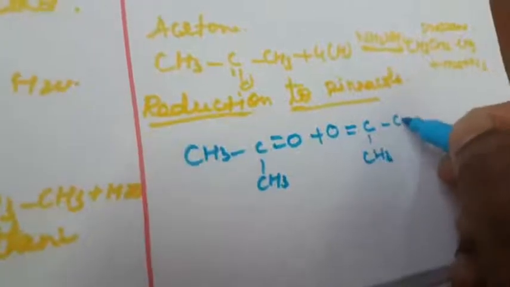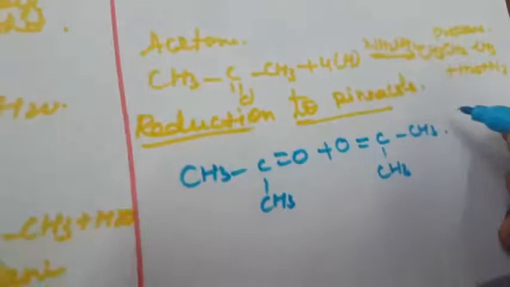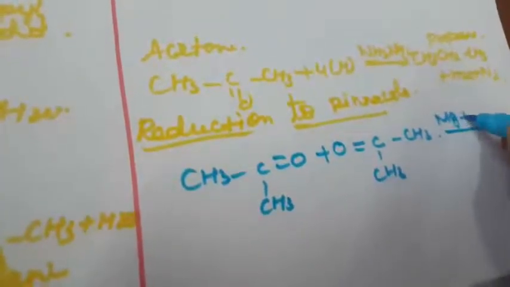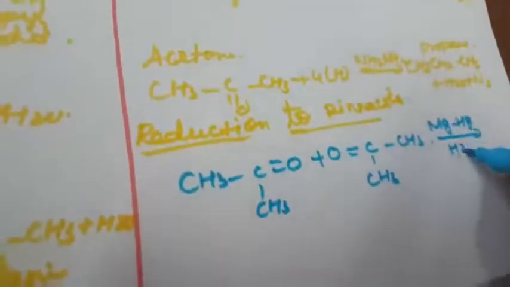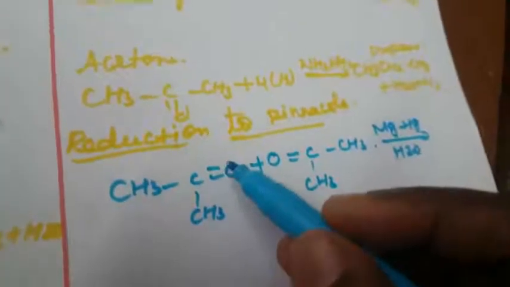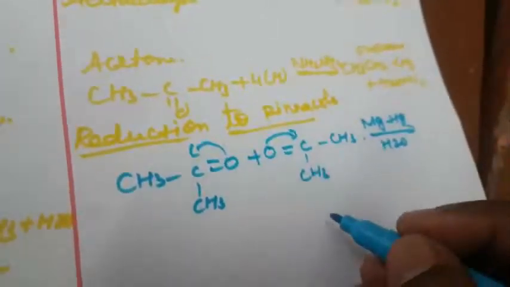In the presence of magnesium amalgam, that is mercury, and H2O, the compound is attached as an OH compound.